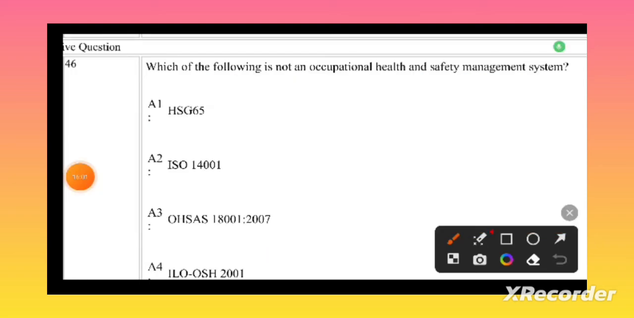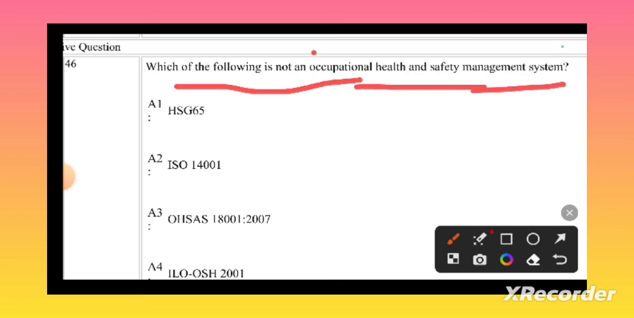Which of the following is not an occupational health and safety management system? We have to observe that not. Which of the following is not the occupational health safety management system?